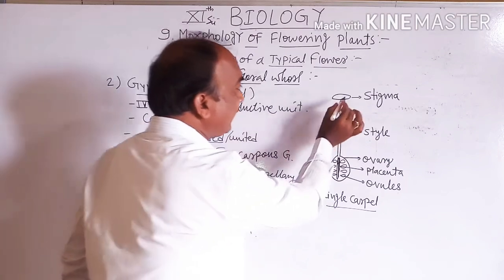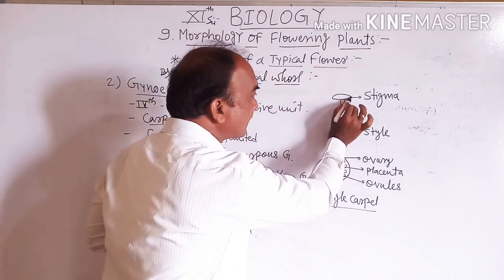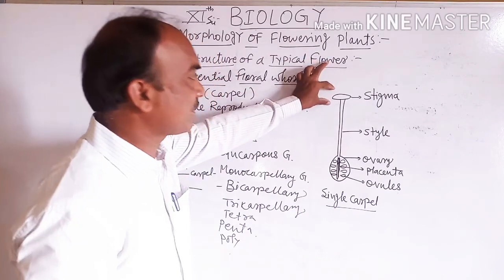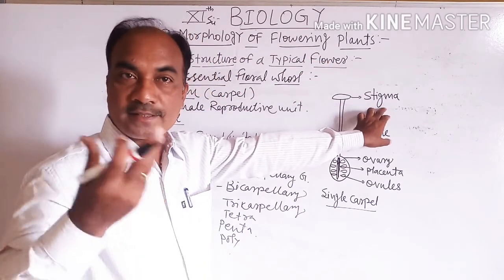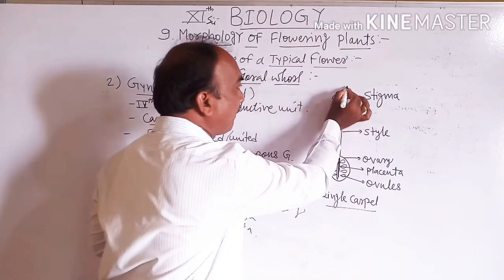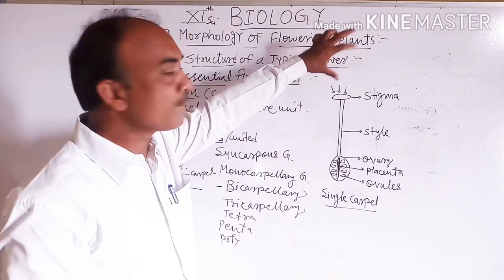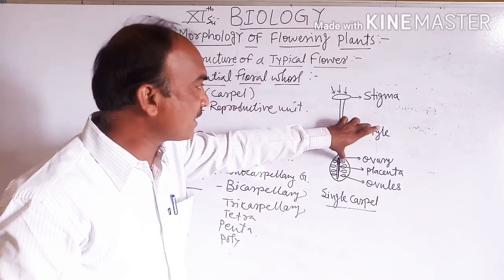ओके, then at the apex or tip, a sac-like structure is called the stigma, and the stigma receives the pollen grains during the process of pollination. स्टिग्मा का फंक्शन क्या है?